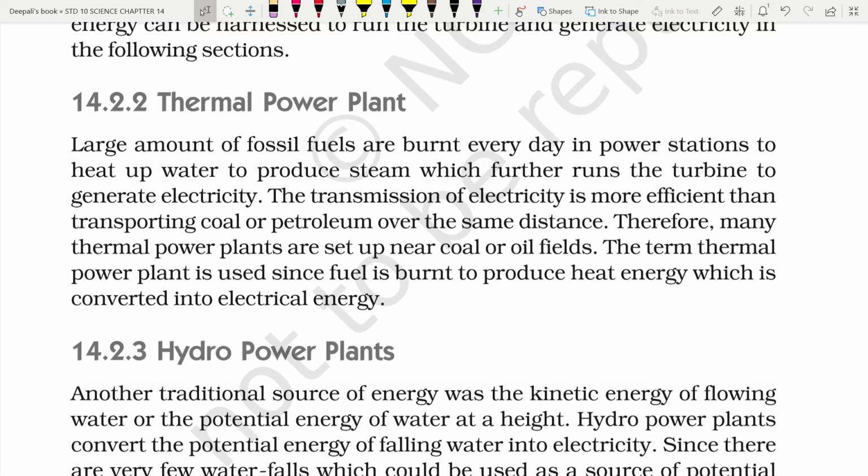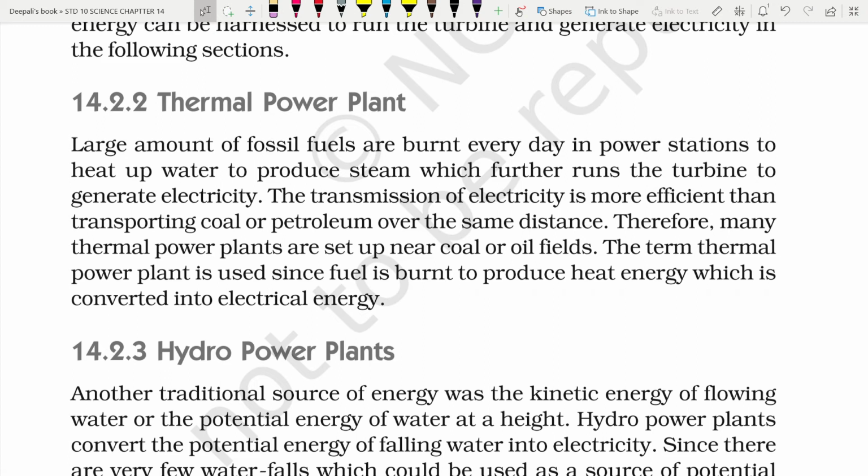Now let us see the thermal power plant. In a thermal power plant the turbine is rotated with the help of steam, and this steam is produced by heating wood or coal to heat the water. Large amounts of fossil fuels are burned every day in power stations to heat up water to produce steam, which further runs the turbine to generate electricity.